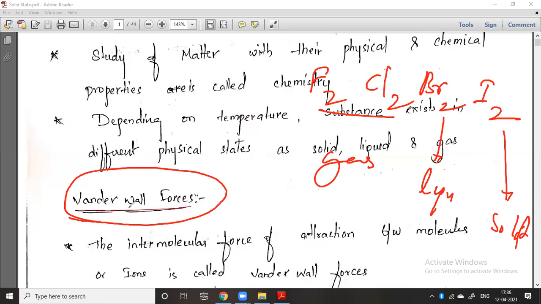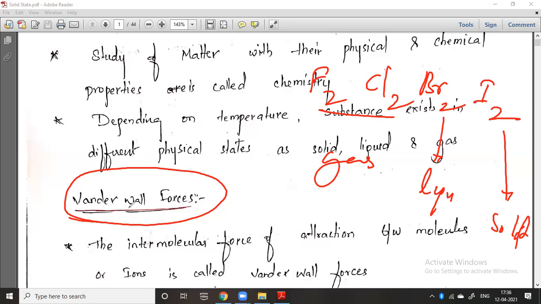Temperature is the first thing. Depending on the temperature, a solid may convert into a liquid, and a liquid may convert into the gaseous phase. So temperature is one of the reasons for the existence of the solid, liquid, and gaseous states.